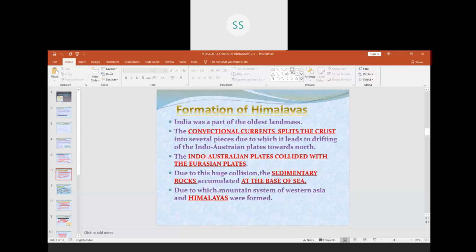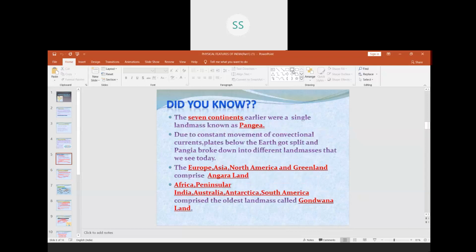Then we come to the formation of the Himalayas, how the Himalayas formed, because today also I got a query. This part was not in the syllabus but one of the children asked me, so I thought I'll do this part also. India was a part of the oldest landmass. The convectional current splits the crust into several pieces, due to which it leads to drifting of the Indo-Australian plate towards north.